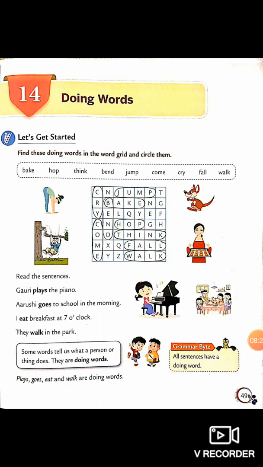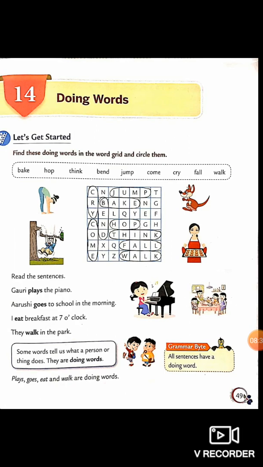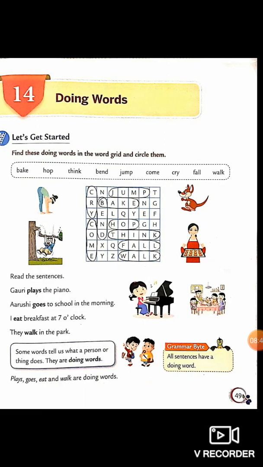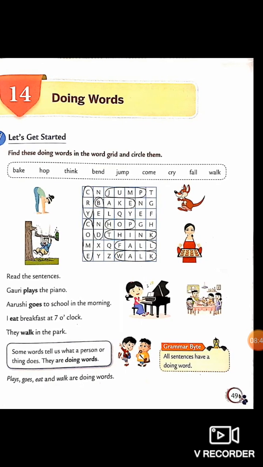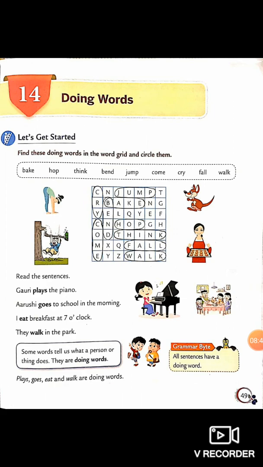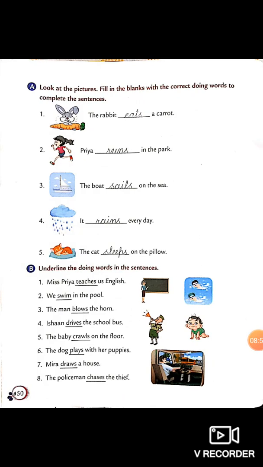Now here's the book exercise. Let us start. Find these doing words in the word grid and circle them. So here is the help box in which words are written: bake, hop, think, bend, jump, come, cry, fall, walk. So all these words you have to find out in this grid and you have to circle them, which I have already done for you.